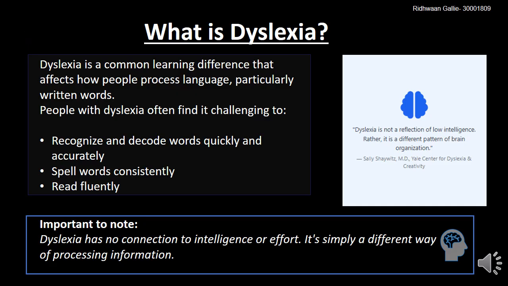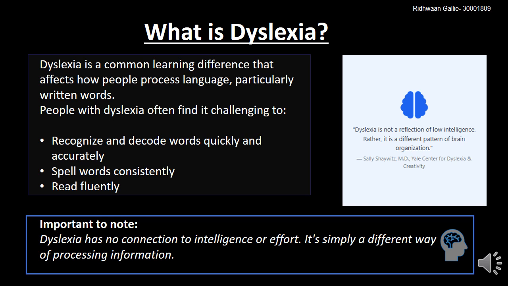Good day, I am Ridwan Ghali, and today we will be talking about what is dyslexia. Simply, dyslexia is a common learning difference that affects how people process language, especially written words. It's not about intelligence or effort.